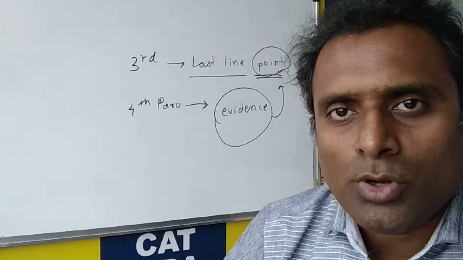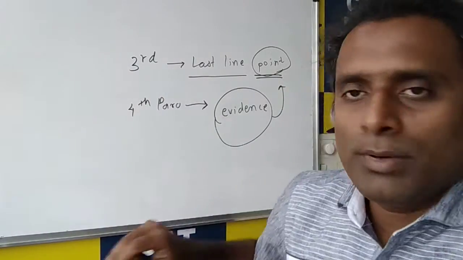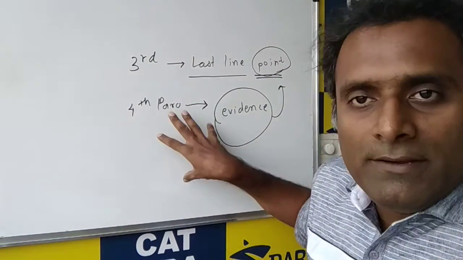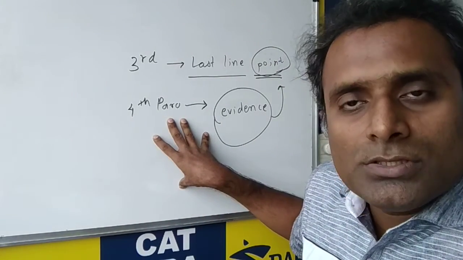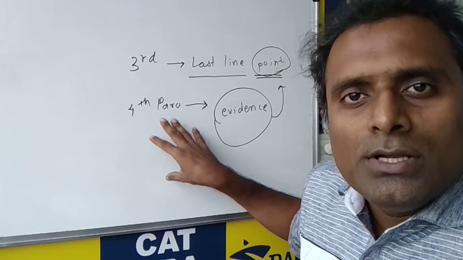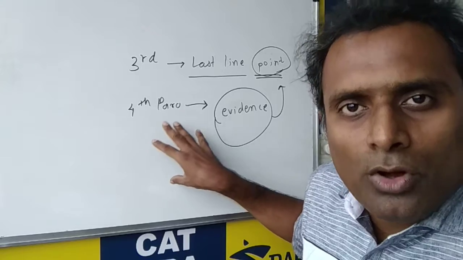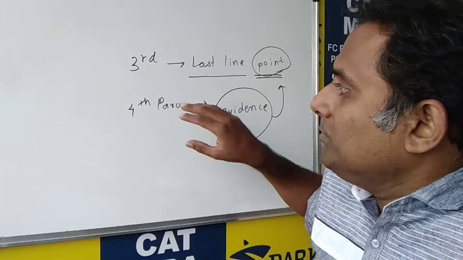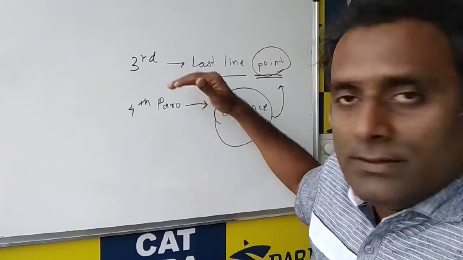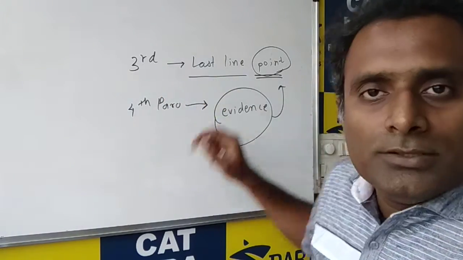Okay, this question can be solved by using the third paragraph and fourth paragraph together. The question is, in the fourth paragraph the evidence is given and the question is asked, why is this evidence used? So in a way this question is asking you the objective behind an example or analogy. Now the point that the fourth paragraph wants to support is given actually at the end of the third paragraph.